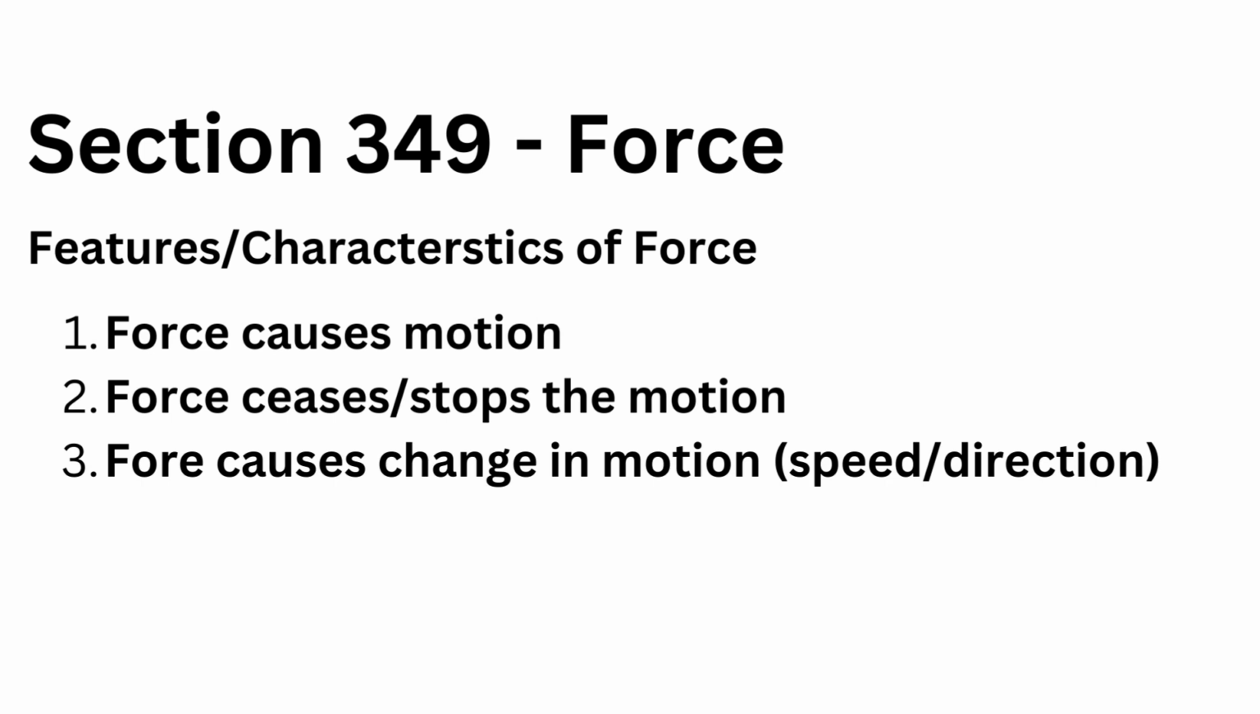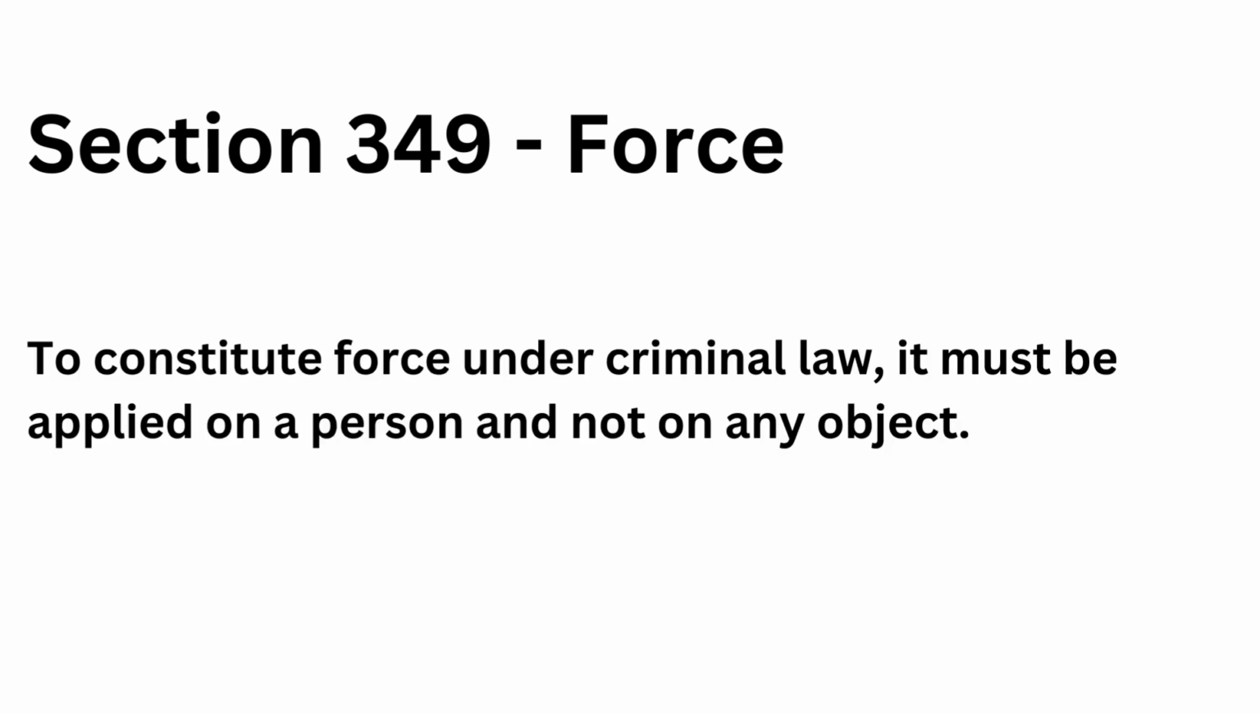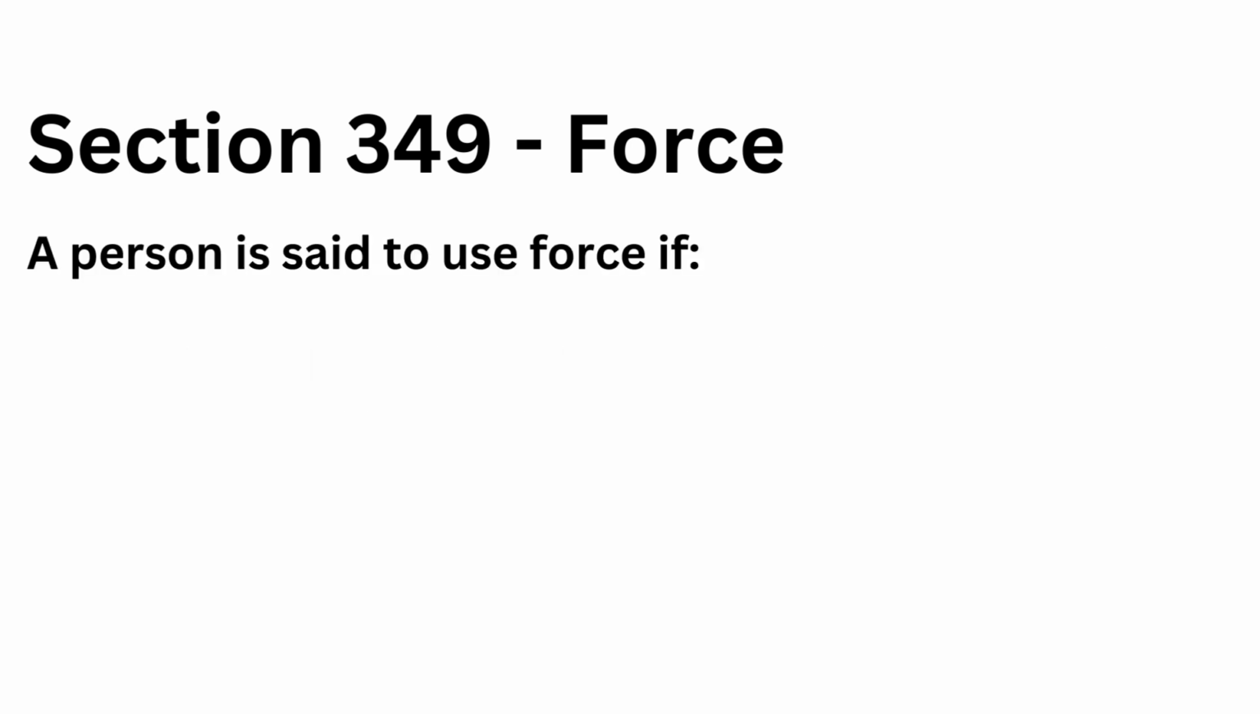Now, I used the above examples in relation to an object, which was a football. But under criminal law, the term force is used in relation to a person. That means to make it an offense, force must be applied on a person and not on any object. As per the definition of section 349, a person is said to use force to another if he does 2 kinds of actions in 3 ways. Let us see what these 2 actions in 3 ways are.